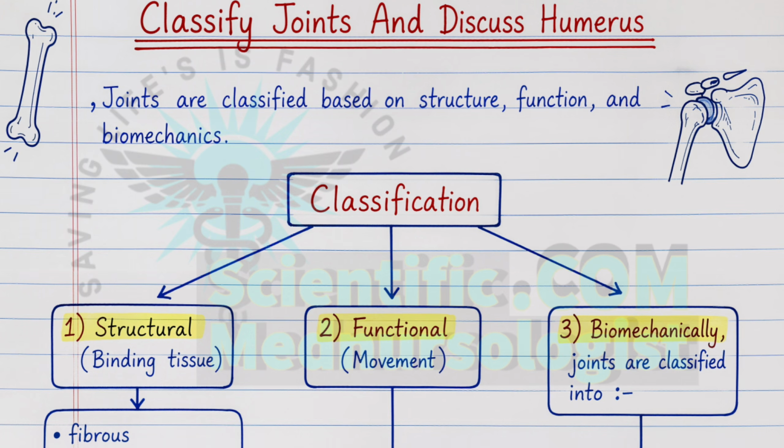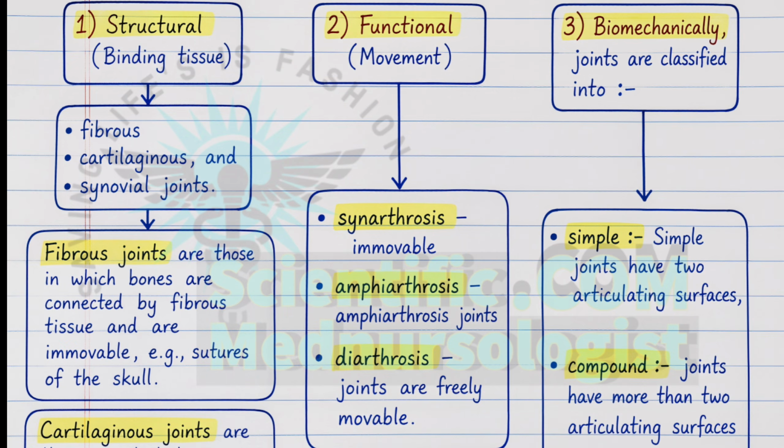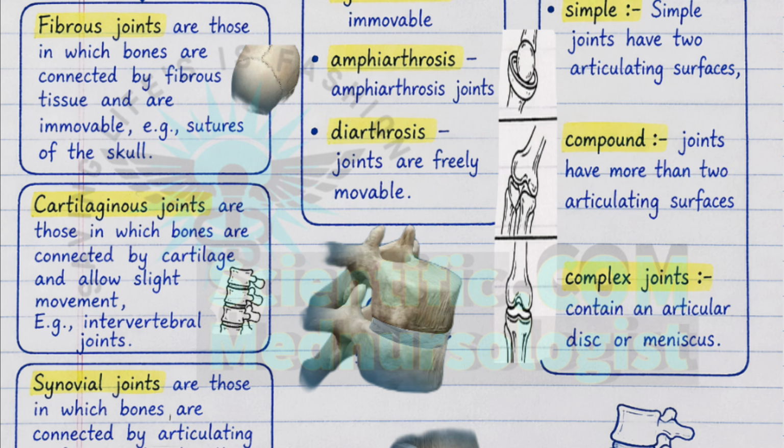So joints are classified based on three methods, that is structural classification, functional classification, and biomechanical classification, in which structural classification has different types of joints. The first one is fibrous joints, where bones are connected by fibrous tissue and there is no movement at all. For example, sutures of the skull. And the second one is cartilaginous joints, where bones are connected by cartilages and allow slight movement. For example, intervertebral joints. As you can see in the image, the intervertebral disc.